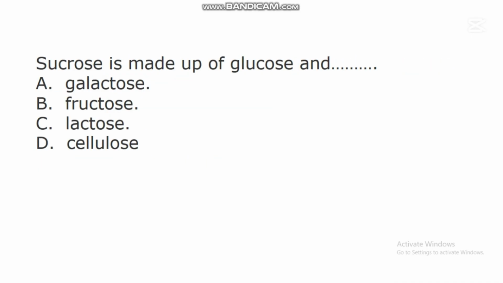The next question says, sucrose is made up of glucose and dash. A. Galactose. B. Fructose. C. Lactose. D. Cellulose. In this question, the correct answer is B. Fructose. Studies have shown that there is a carbohydrate called sucrose. This sucrose is made up of two sugars known as glucose and fructose.